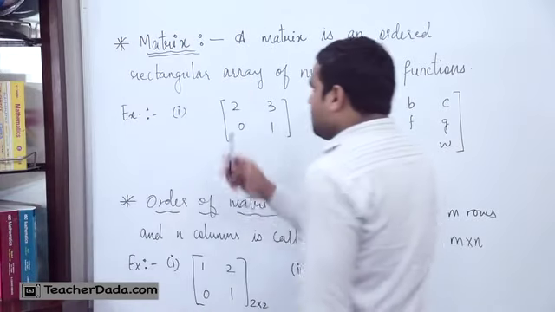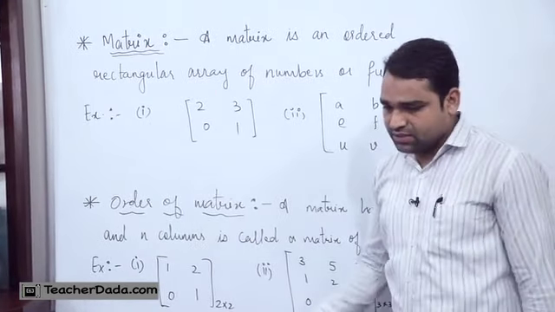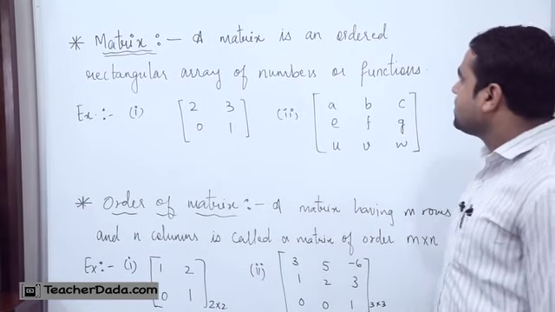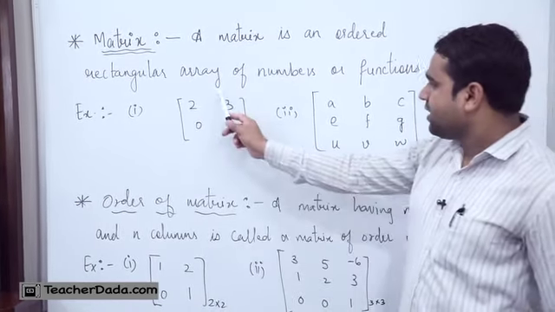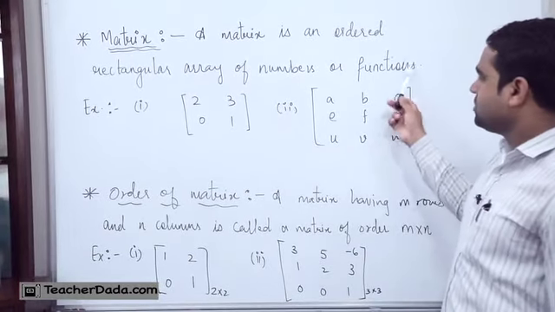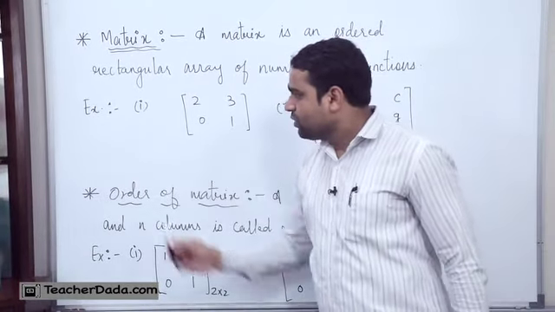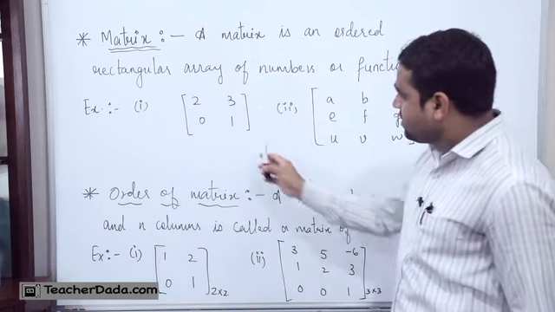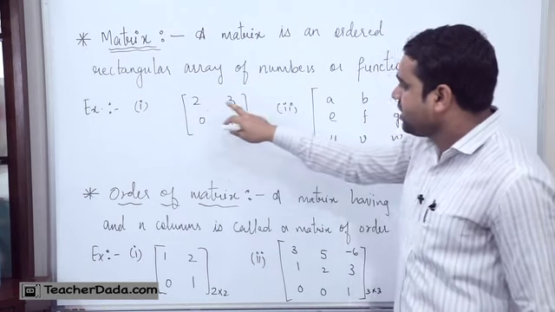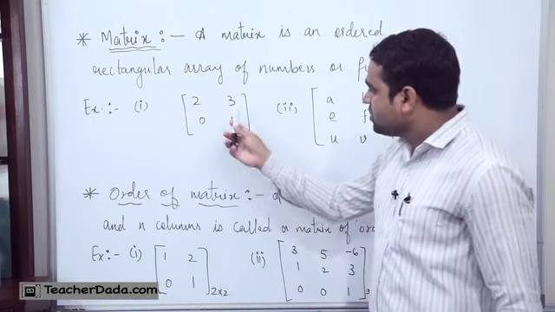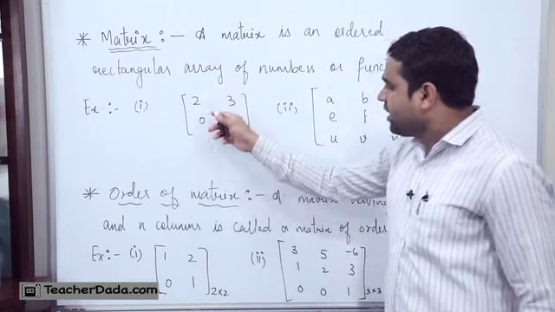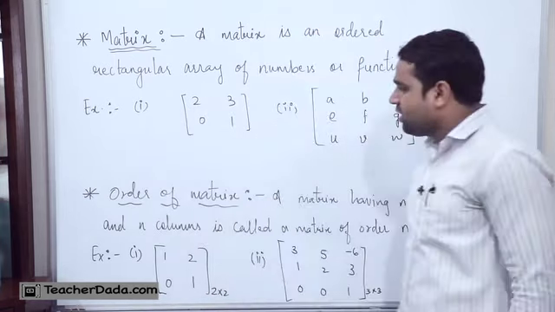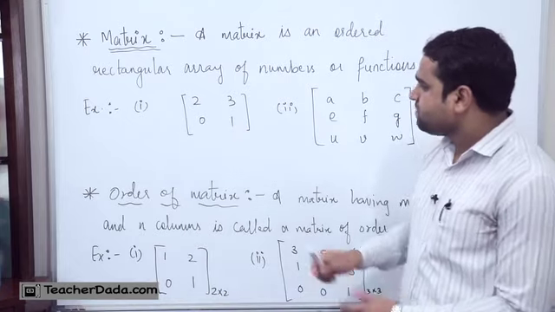If you see on the board, I have defined what a matrix is. Very simply, we can define it as: a matrix is an ordered rectangular array of numbers or functions. We have an example also. You can see I have put 4 elements in the square bracket. So these are the elements of the matrix, and this symbol indicates that we have written the elements in the matrix.